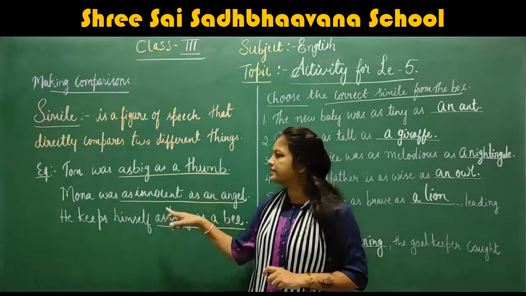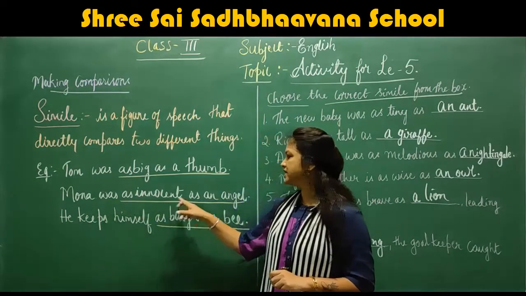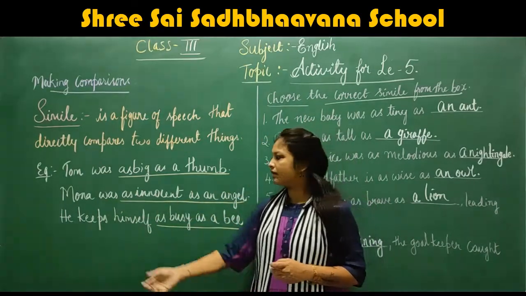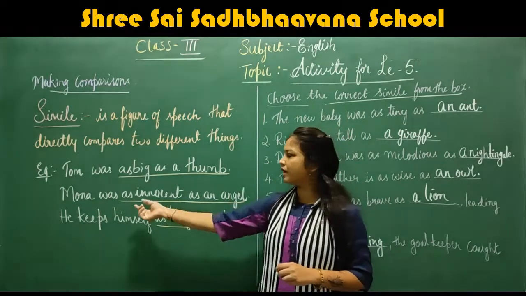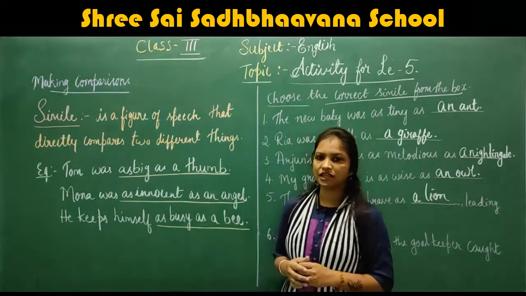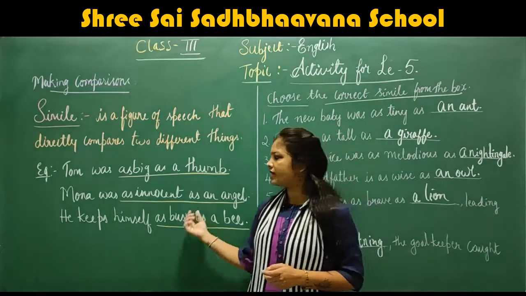Okay, understood. Next example, Mona was as innocent as an angel. Here, Mona's innocence is directly compared to an angel. Understood. Now, the next, third one.